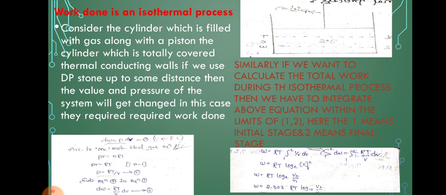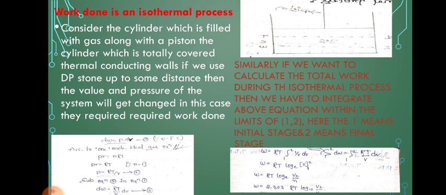If we push the piston upward up to some distance, then the volume and pressure of the system will change. In this case, the required work done is dW is equal to P dV. This is equation number 1, since W is equal to F dot s.